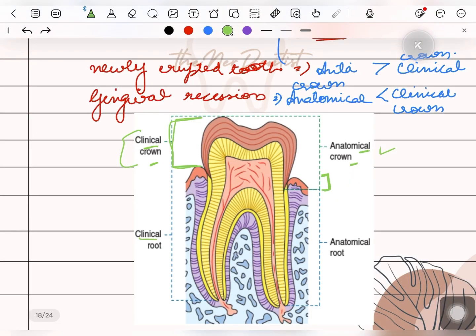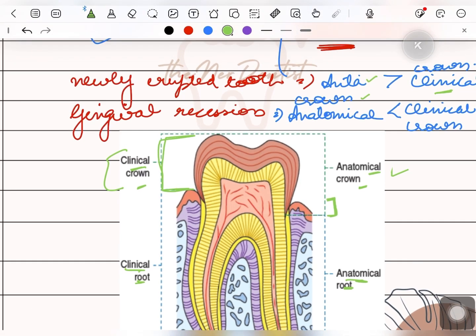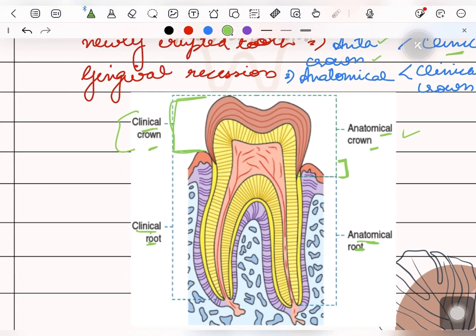For clinical root and anatomical root, in case of a newly erupted tooth, we discussed that the anatomical crown is larger than the clinical crown. But in case of roots, the clinical root is longer or larger than the anatomical root, because the part of the crown that is below the gingiva is considered as part of the root only.